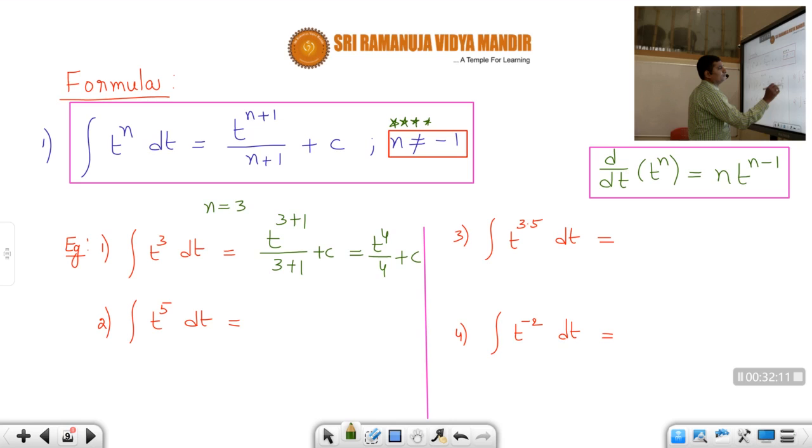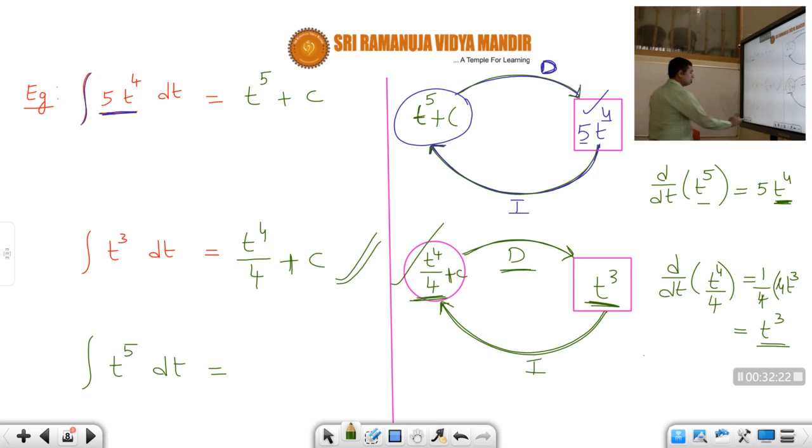Simple, students. Previously also we got like that only. t power 4 by 4 plus c. So from now onwards, if you can just memorize this formula, then it is very easy to solve the problems.